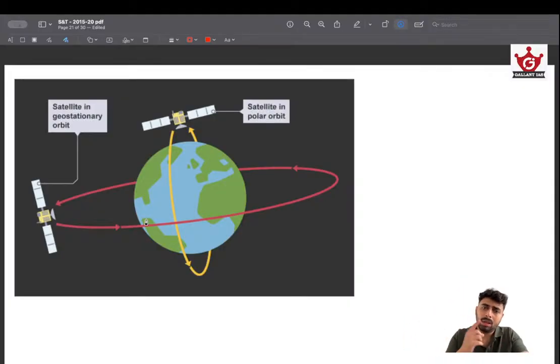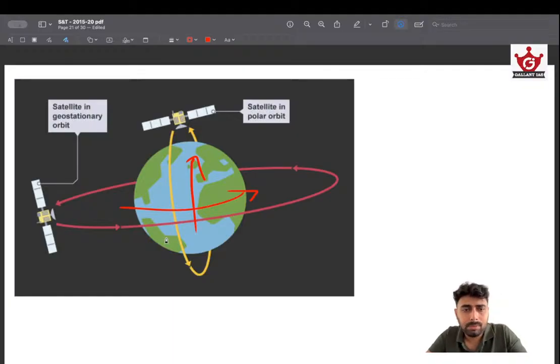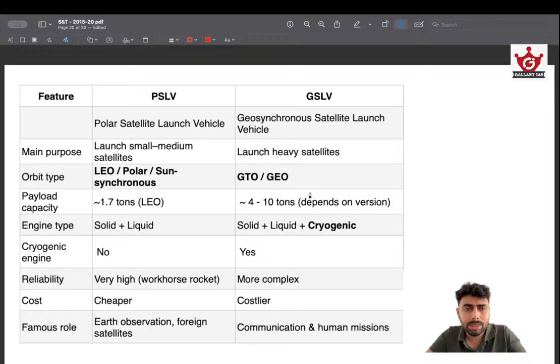Geosynchronous orbit rotates based on the rotation of Earth, in the same direction as Earth, whereas polar orbit is opposite. Earth is rotating in this direction, whereas the polar orbit is going in this direction. So this is geostationary and this is polar. That's the basic idea. Obviously, a Polar Satellite Launch Vehicle will have a polar orbit, and they are used in low Earth orbit, polar orbit, and sun synchronous orbit.